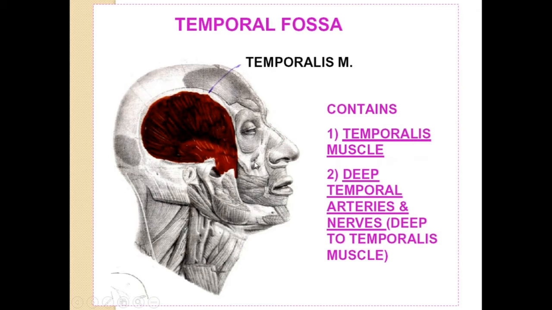Contents of the temporal region or the temporal fossa are the temporalis muscle. So this is the fan-shaped temporalis muscle, which takes origin from the floor of the temporal region. And also the other contents are the deep temporal arteries and nerves. They will be running deep to the temporalis muscle. So this will be covered by the temporal fascia. From that fascia, this temporalis muscle takes another origin. So this is the nicely shown temporalis muscle. This temporal fossa and infratemporal fossa may be asked as short notes for you.